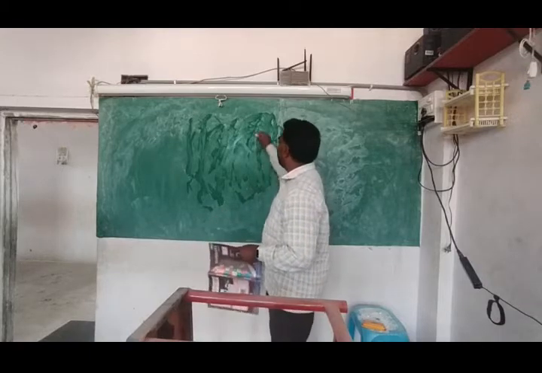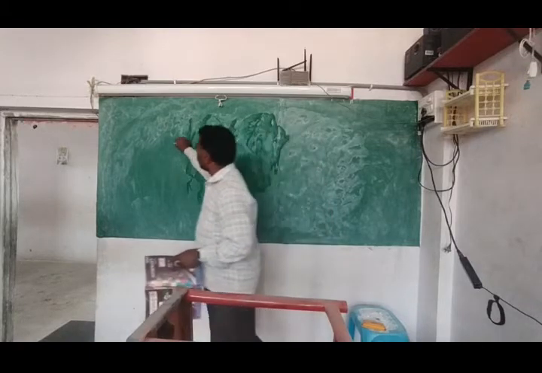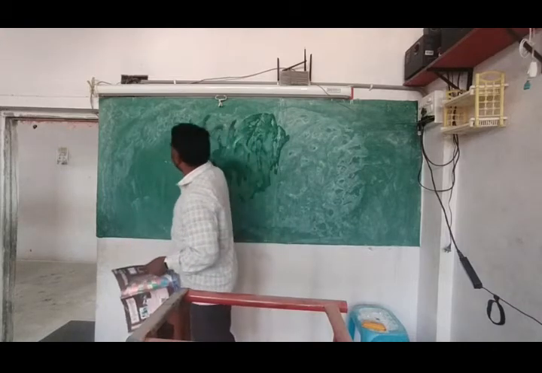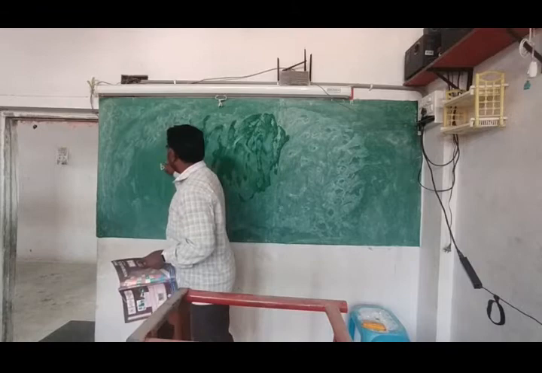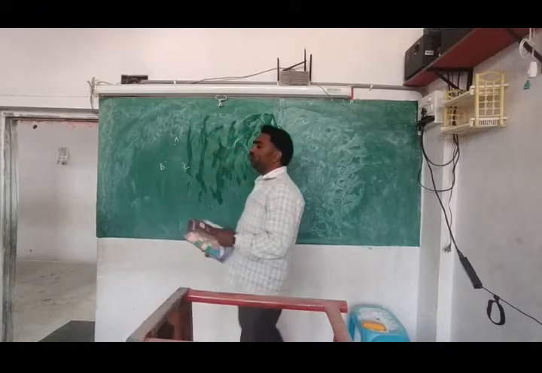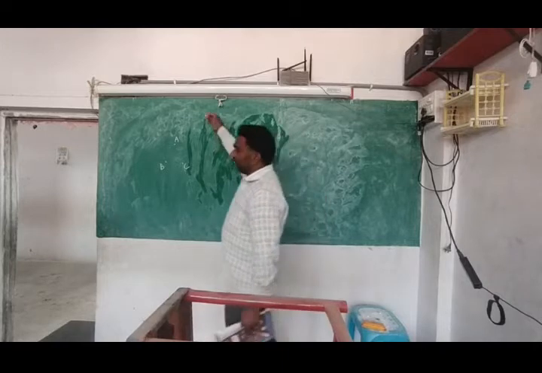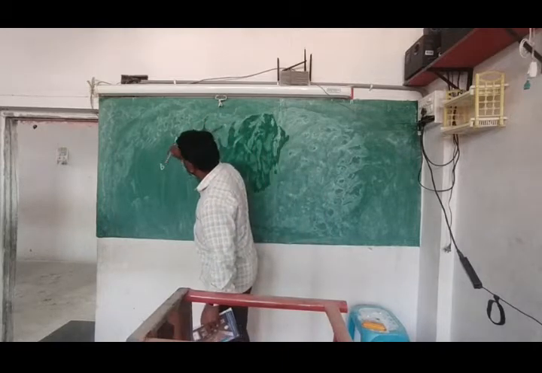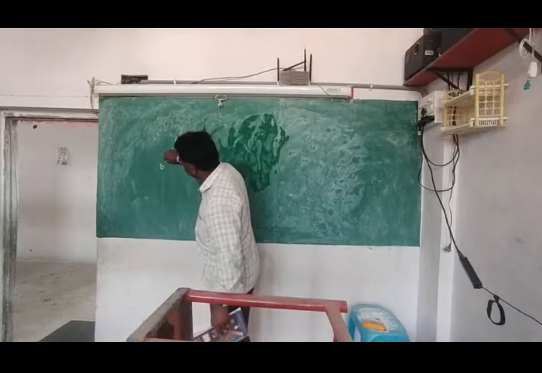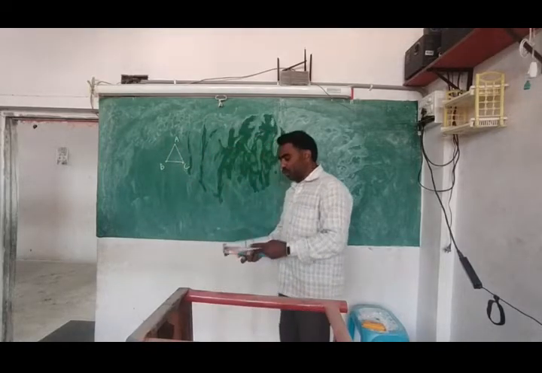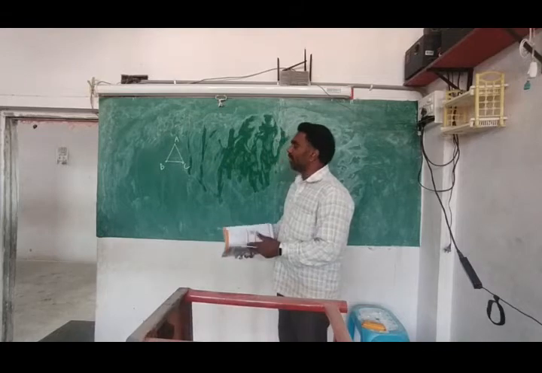They have given some points here. Names are already given: A, B, C. And he said to join the points with the scale. Like this, like this, like this. Now he is asking you, what line segments are forming here?